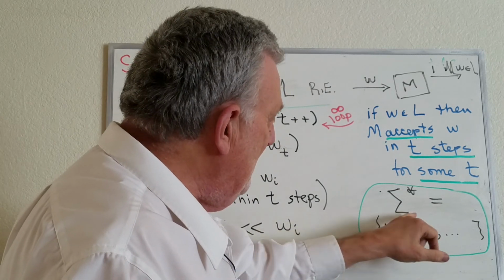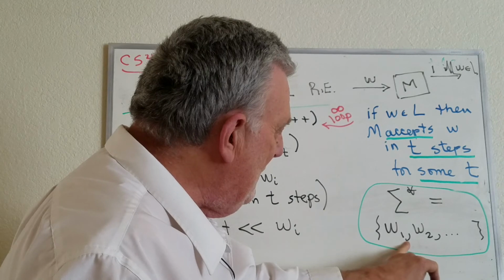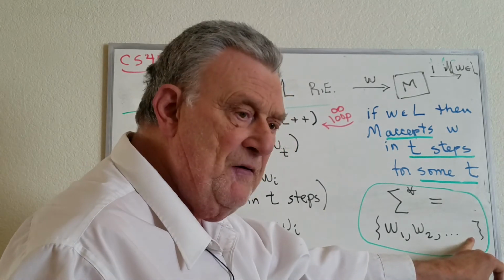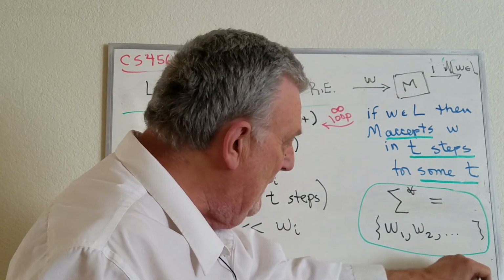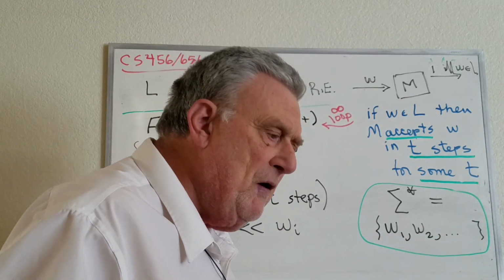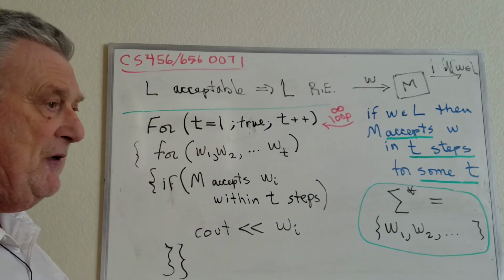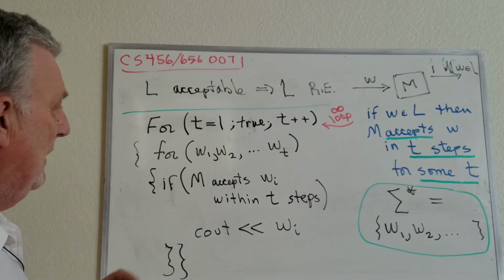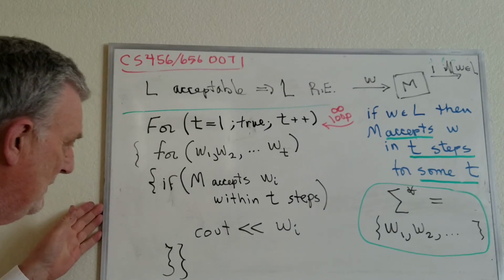All right, now we start by saying sigma star, we can write sigma star as a sequence of strings, so make sure we get all of them there. Now that could be in canonical order, but it won't cause the enumeration of L to be in canonical order. All right, now what we do is we have nested loops here.